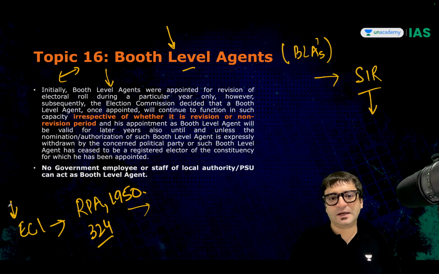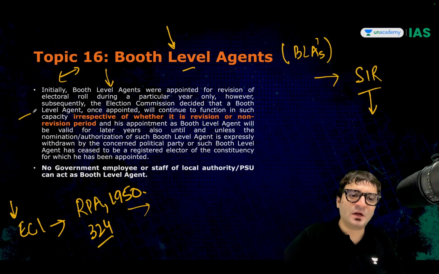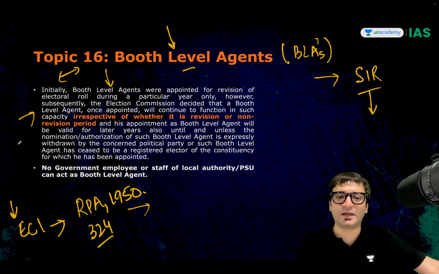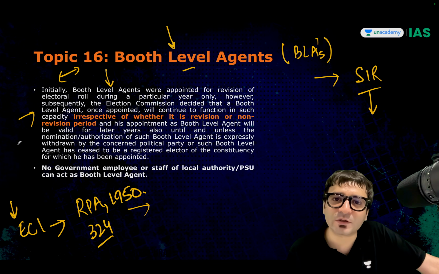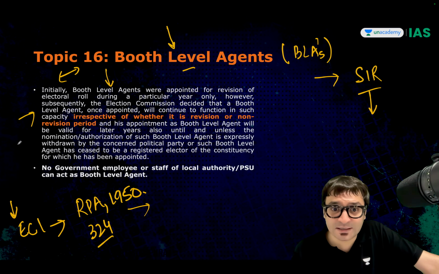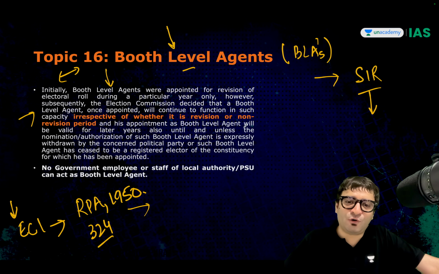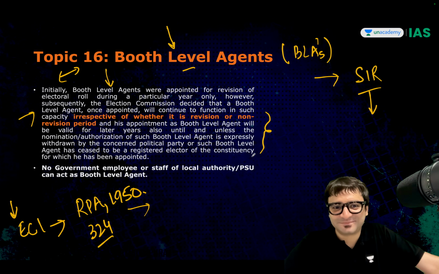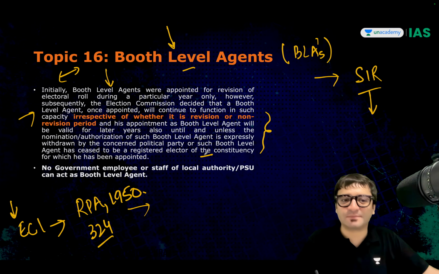But later, Election Commission of India said, no, once you're appointed as a booth level agent, you will continue to function. Unless and until you are no longer the voter of that booth, of that particular constituency.